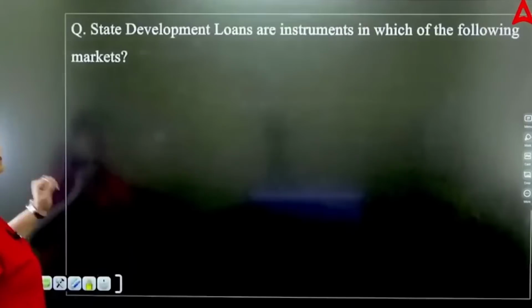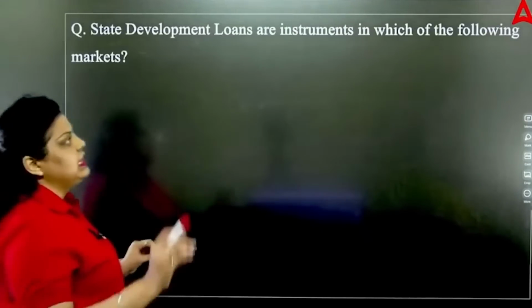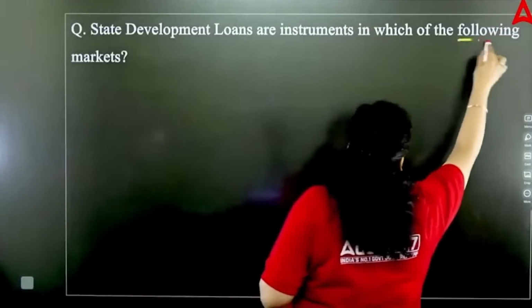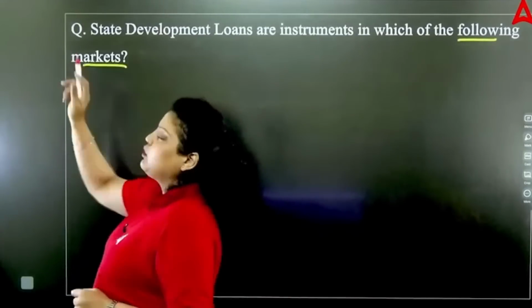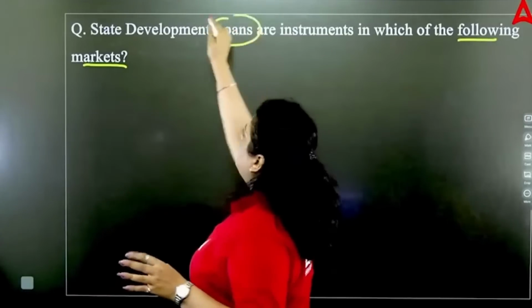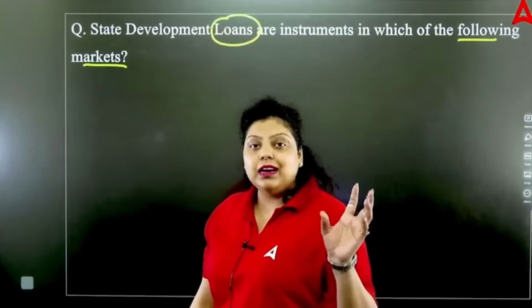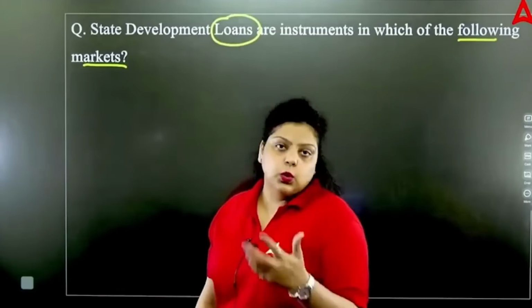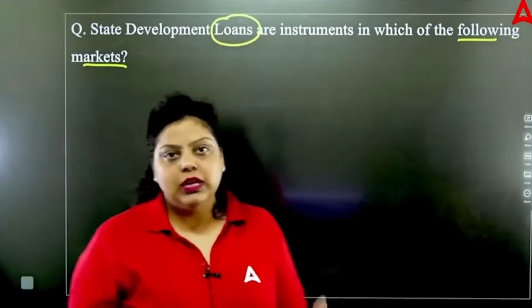Now the next question is talking about state development loans are instruments in which of the following market? First of all, it's very easy to understand. State development loans we are talking about. It means a kind of market where you are giving loan to the companies, to the government, state government.